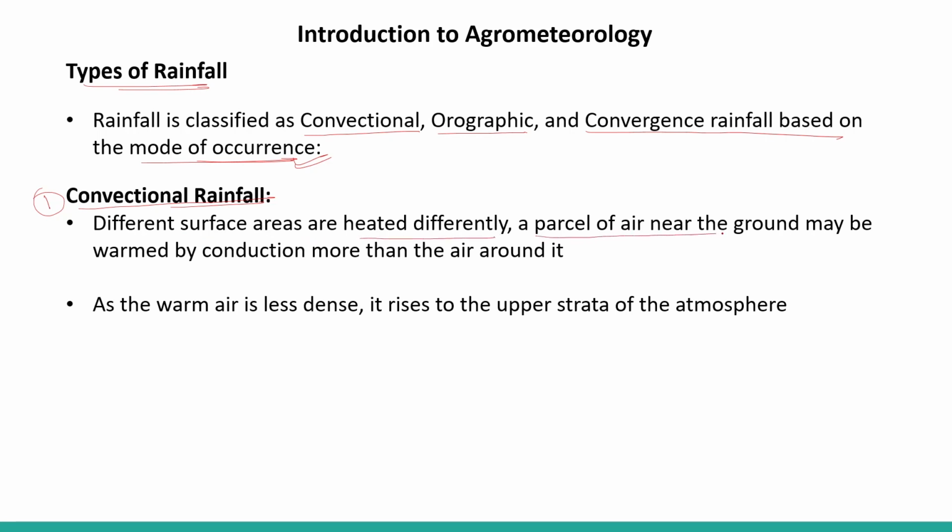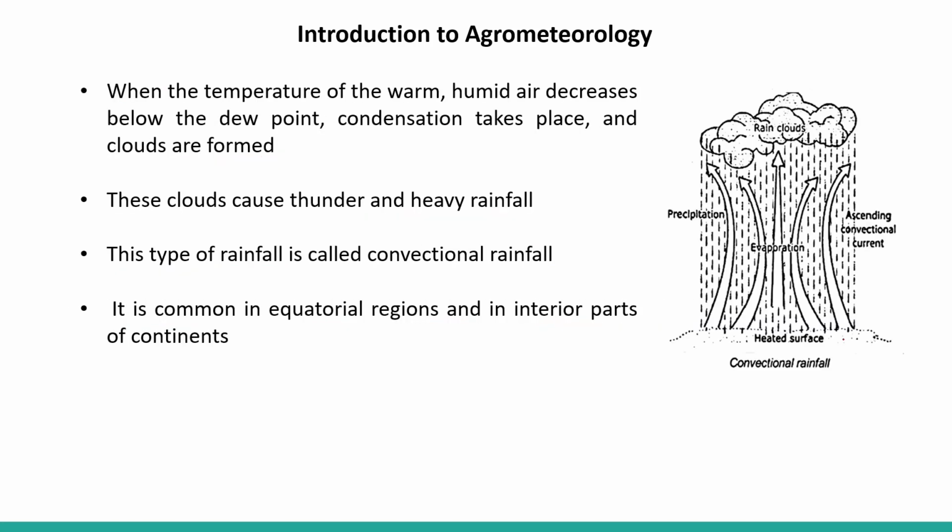In convectional rainfall, different surface areas are heated differently. A parcel of air near the ground may be warmed by conduction more than the air around it. As warm air is less dense, it rises up through the strata of the atmosphere. Here in this figure we can see the heated surface. The surface gets heated and evaporation takes place. When the temperature of the warm humid air decreases in the higher region below the dew point, condensation takes place and clouds are formed.